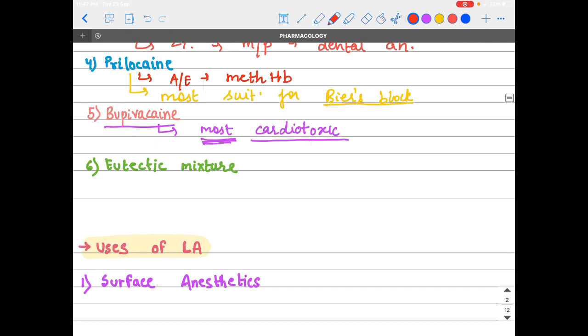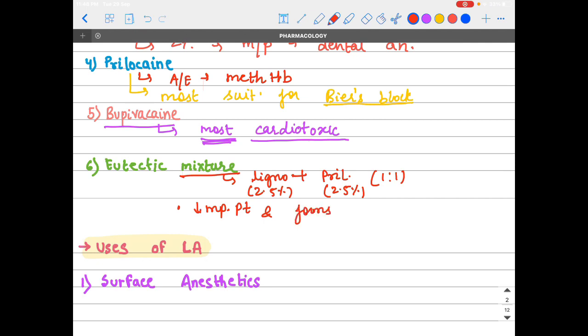Now, come to one of the very interesting compounds, that is eutectic mixture. As the name suggests, it is a mixture, and this is a mixture of two local anesthetics. Number one is lignocaine, and second one is prilocaine. Both are in 1:1 ratio. Lignocaine is 2.5% and prilocaine is also 2.5%. One more point to remember here is that this decreases the melting point, and also this forms semi-solid ointment.